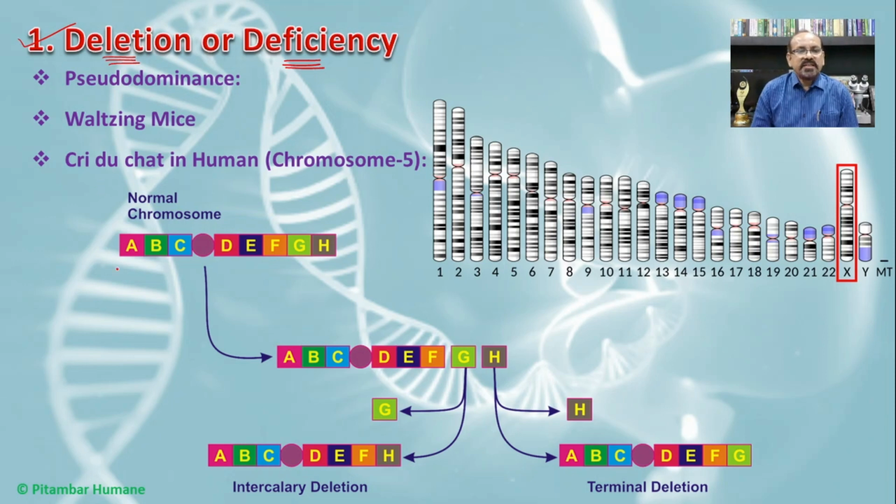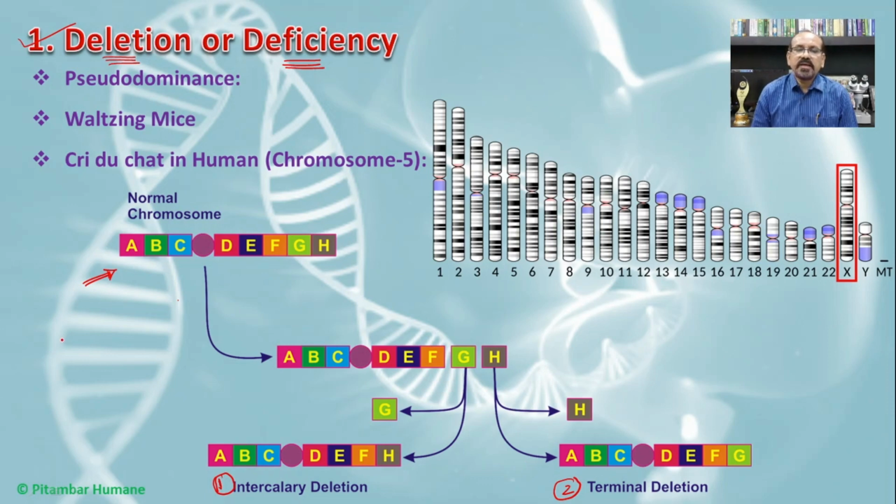If you see this normal chromosome, you will find different types of deletion. The first one is intercalary deletion, and the second one is terminal deletion.